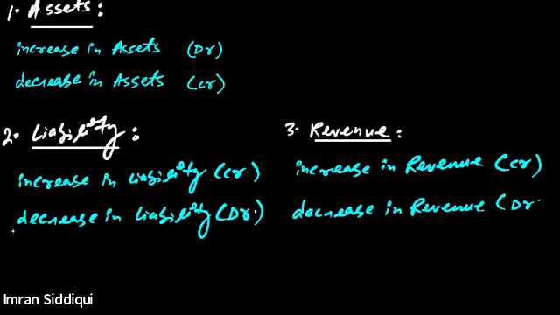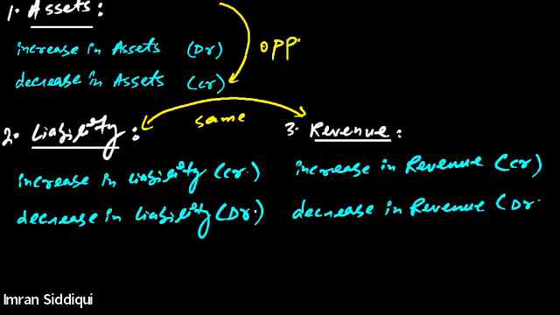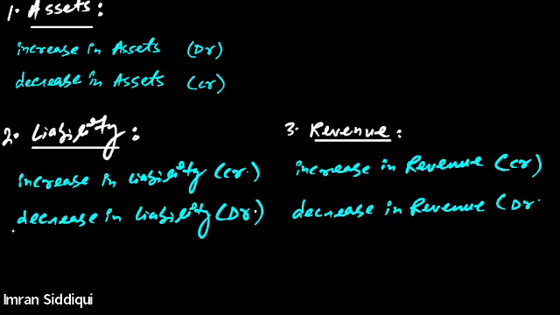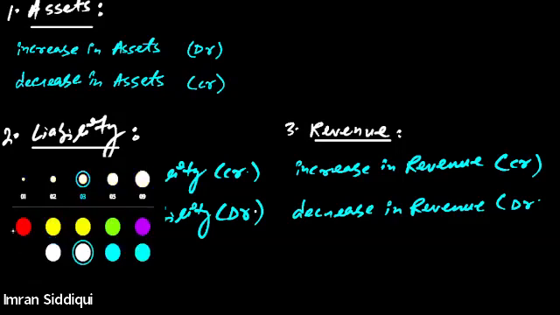Right, everyone? See, the rule regarding liability and revenue is completely same. But the rule regarding the asset and liability is completely opposite. If you remember the rule of asset, you will be able to remember the rule of liability as well. And since the rule of revenue is same as the liability, if you remember any one of the rules, either the revenue or liability, you will definitely remember the other one. I hope this point is clear, everyone. Please tell me if it is clear or not. Yes, sir. It's clear. Okay.